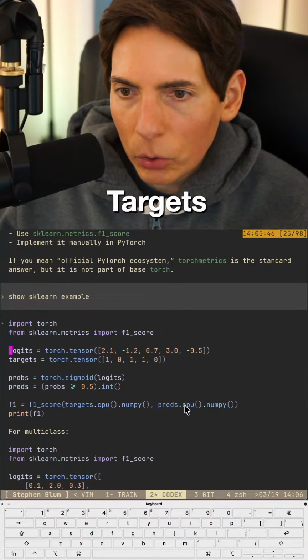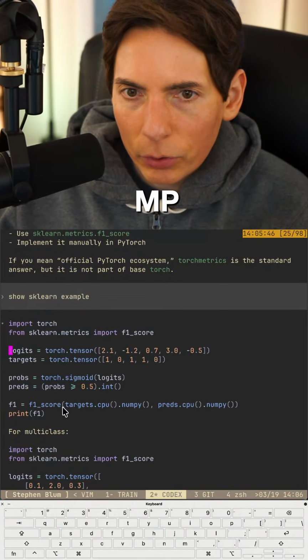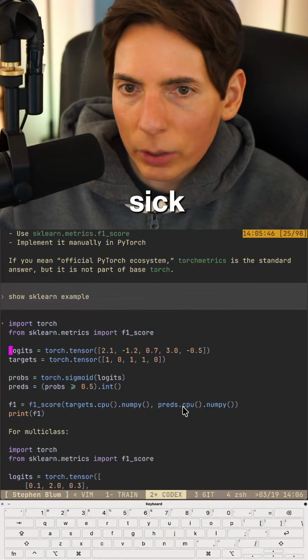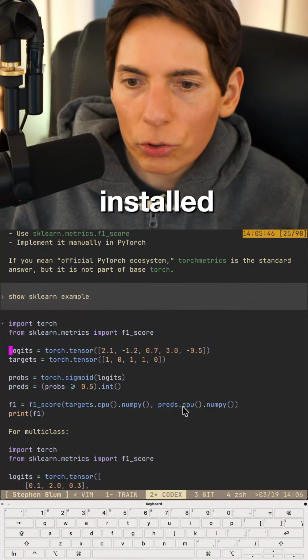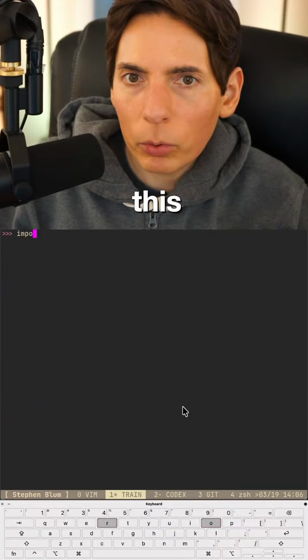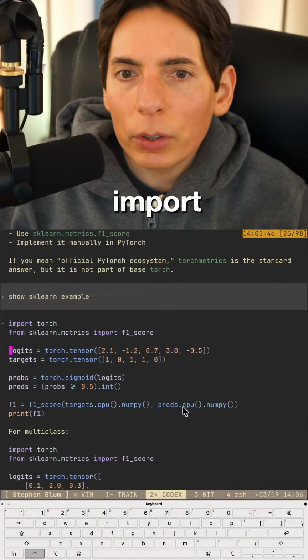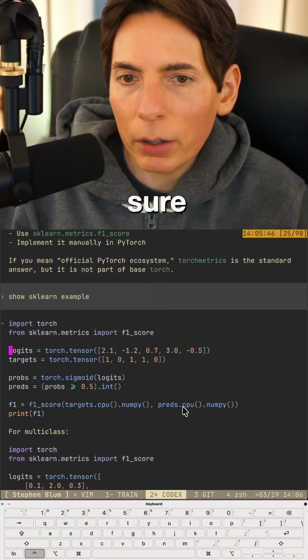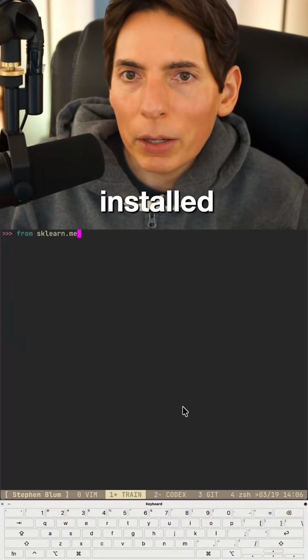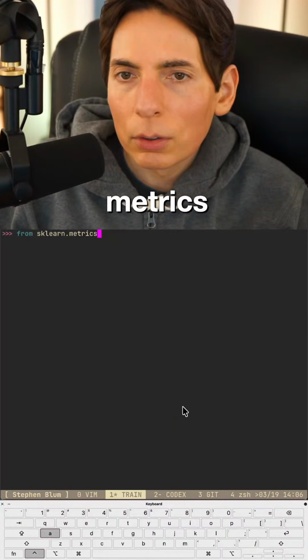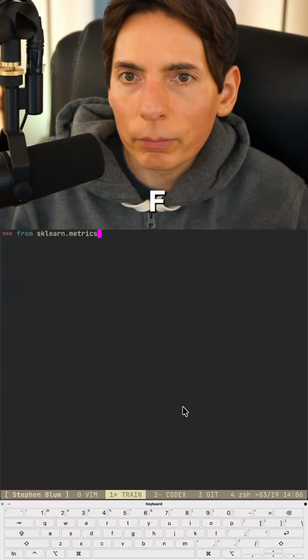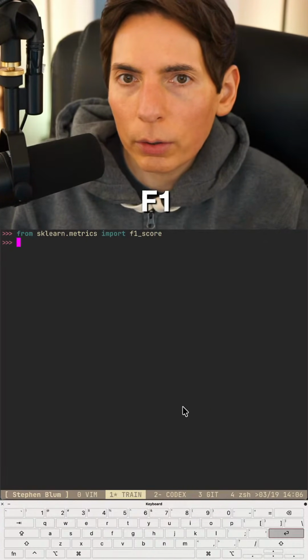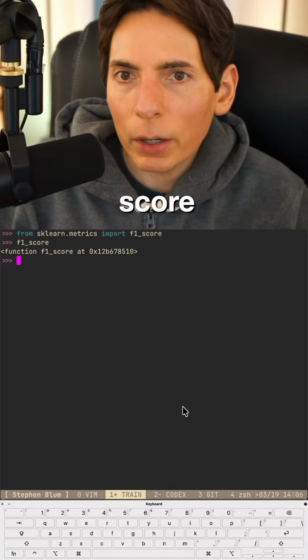Targets, CPU, numpy, F1 score. So I've already got scikit-learn installed. So let's try this. Import from sklearn.metrics import F1 score. I'm pretty sure I've got it already installed. Import F1 score. All right, good. F1 score. Right there, like that.